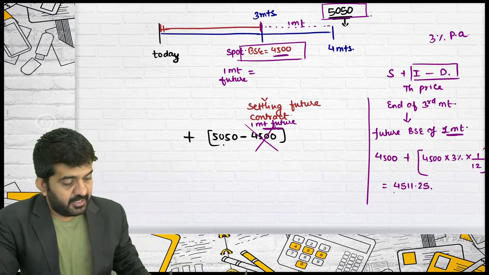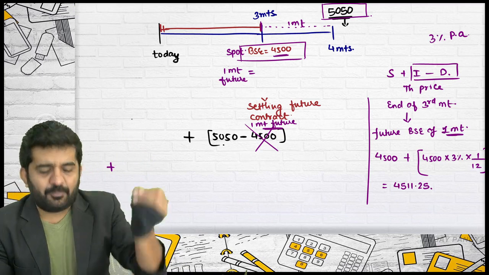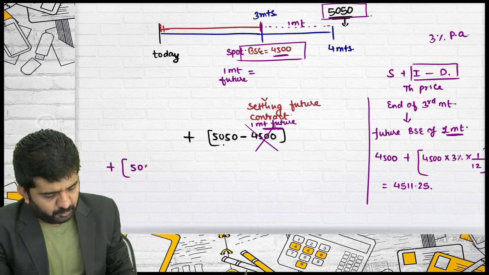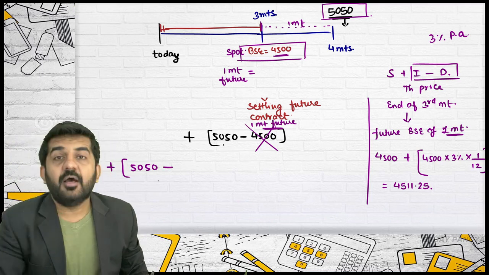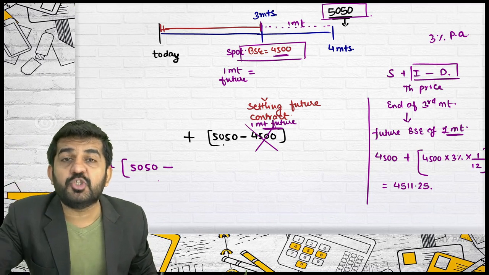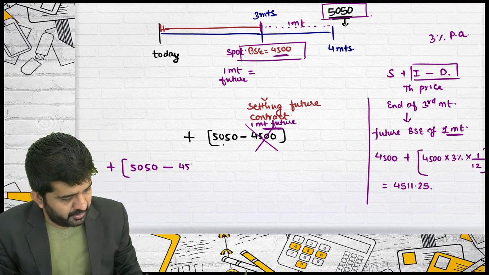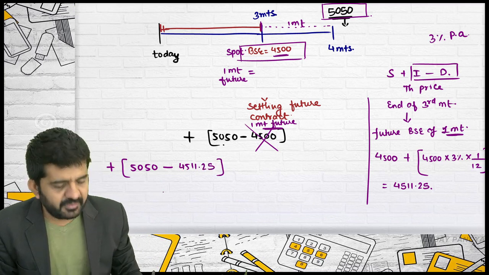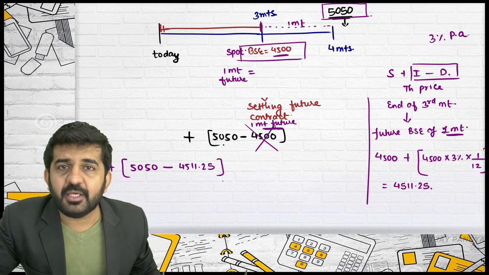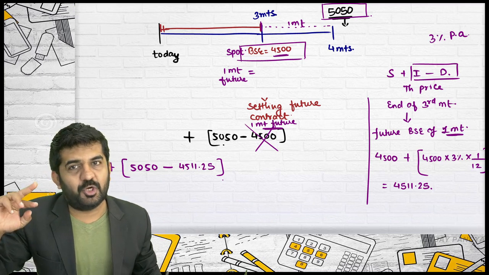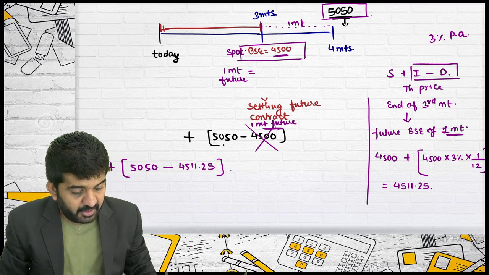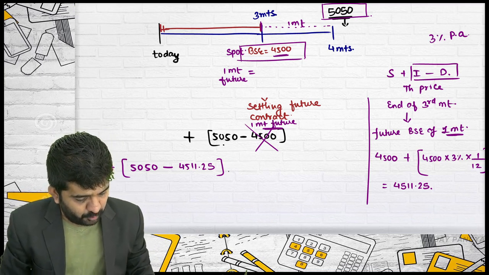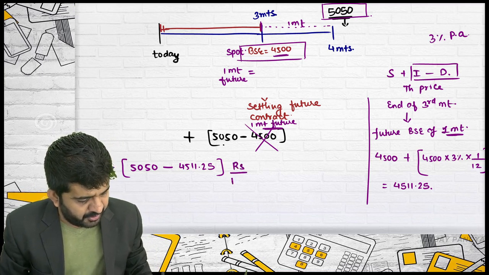4511.25. Sir, can I compare this? I know that I am going to get a positive because I was bearish. My contract was entered into at 5050. Right now, the 1 month future price is 4511.25. I will be gaining this much money. Is it alright? I will be getting money. Market was bearish. I am bearish. I will be getting money on settlement. But this is per BSE. Try to concentrate. This is rupees per BSE.